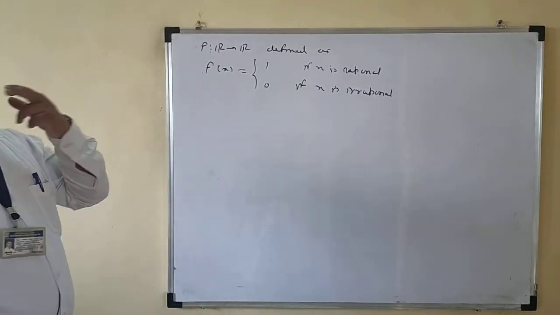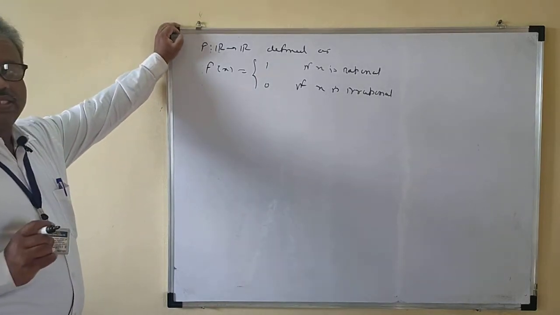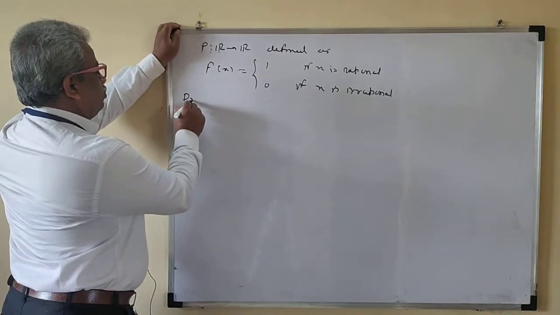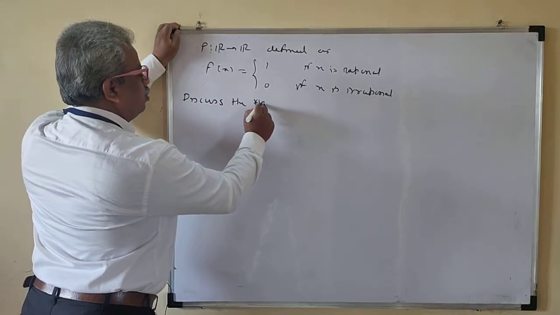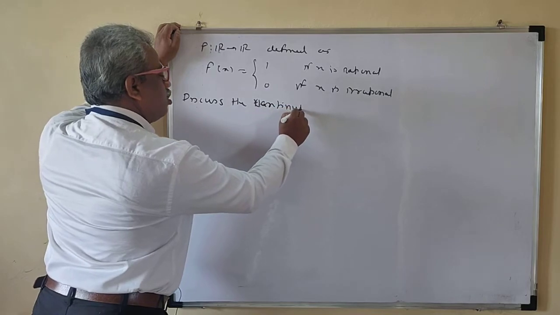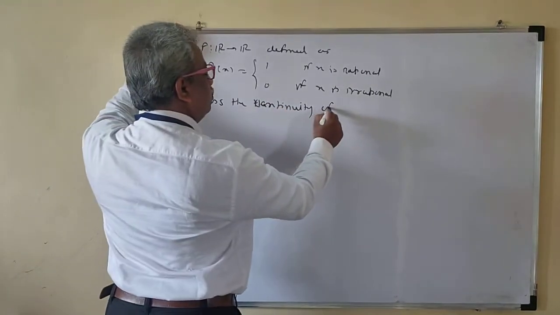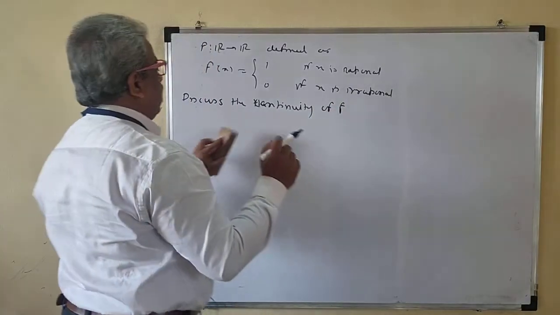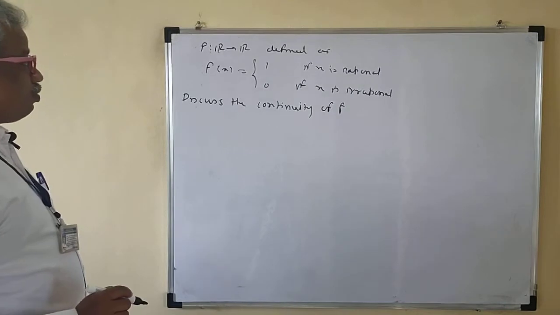Okay. So then what happened? Okay. So what we have to check is, discuss the continuity of f. We have to discuss the continuity.